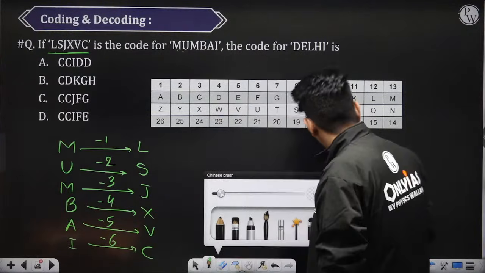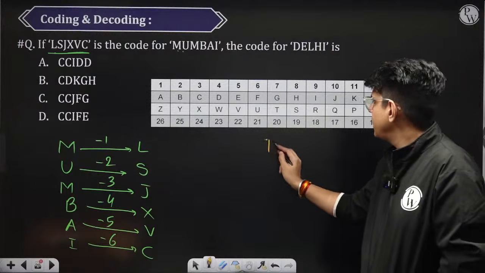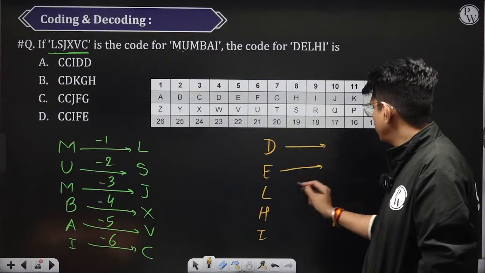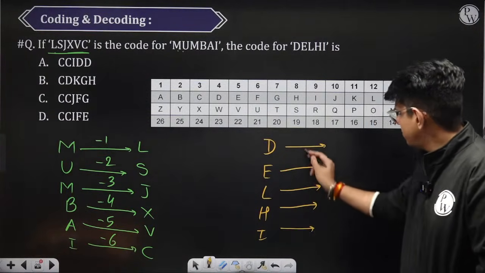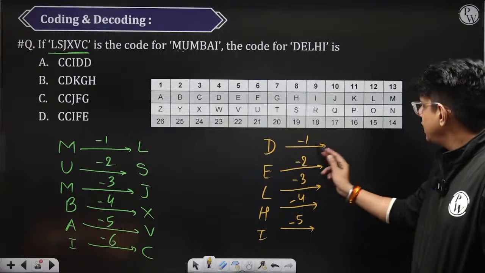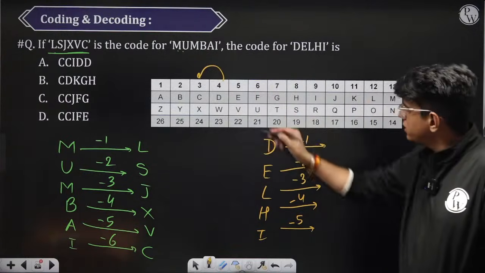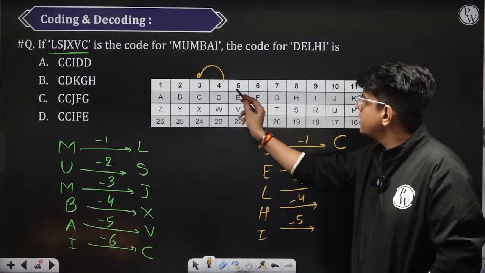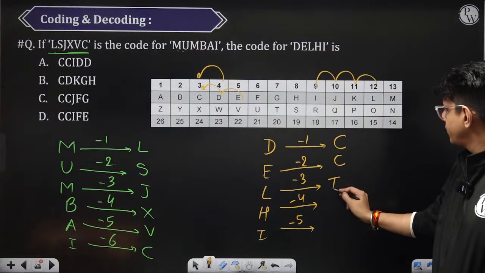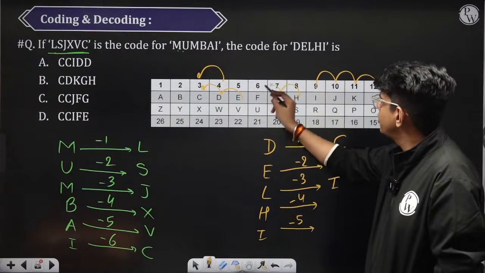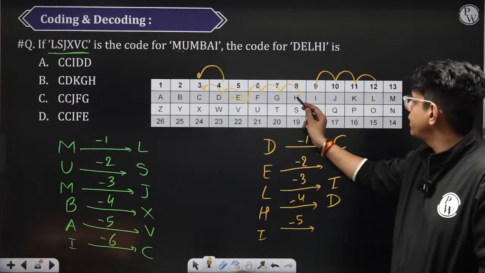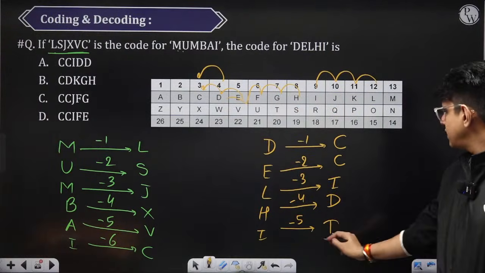We know how the coding is done. Now what we need to do is replicate this on Delhi. Now we need to do the same thing on this. What we need to do is -1, -2, -3, -4, -5. D minus 1 anti-clockwise is C. E minus 2 is again C. L minus 3, 1, 2, 3, I. H minus 4, 1, 2, 3, 4, D. I minus 5, 1, 2, 3, 4, 5, D. CCIDD.